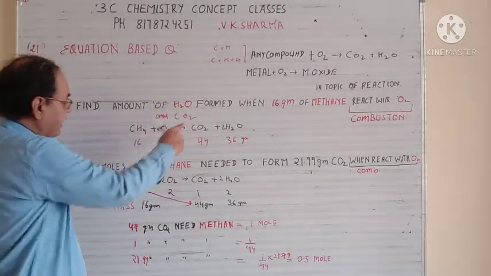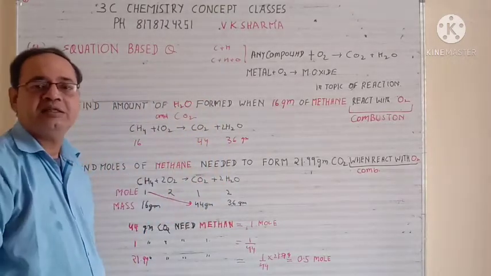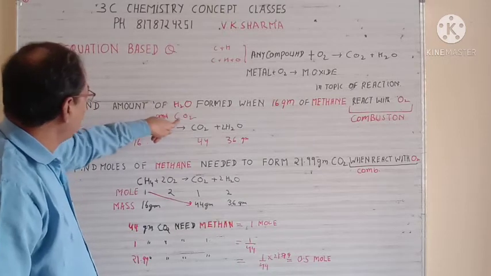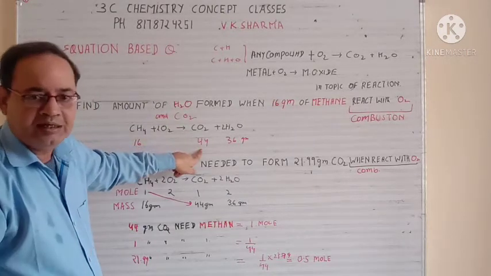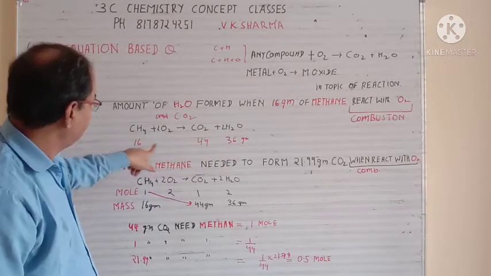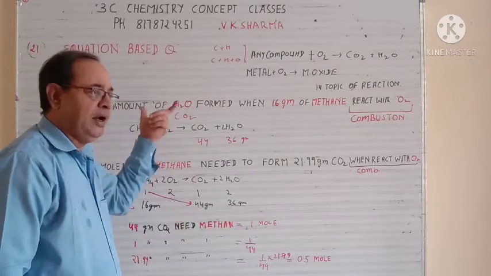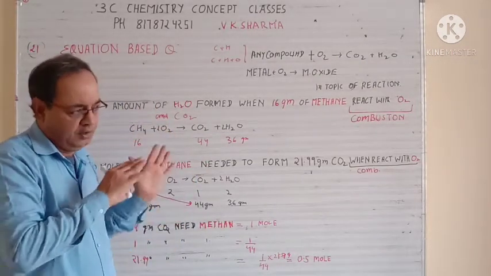So with 16 grams, so 16 gram gives you 36 gram of water. That is your answer. Suppose he is asking find the amount of CO2. So 44 gram is your answer because 16 gram gives you 44 gram of carbon dioxide. So when you write the equation and write the value in that, whatever he is asking, you will find the answer.